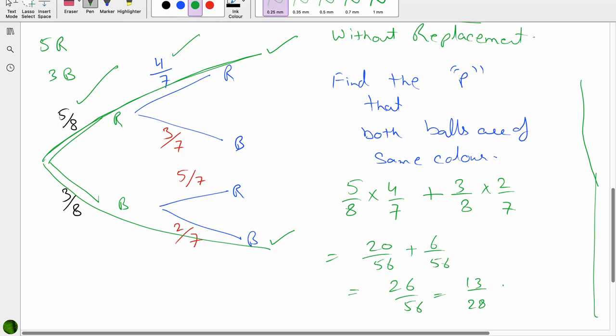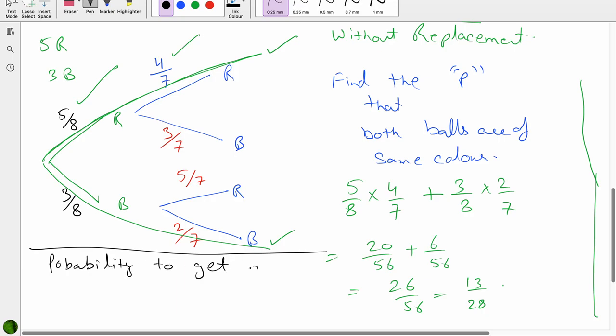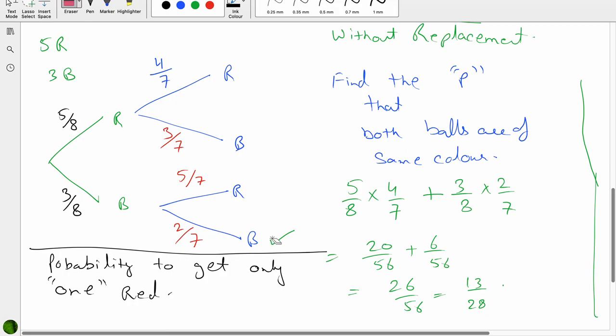Then you have a question. Suppose it says, what is the probability that you get only one red. Probability to get only one red. Now you have a choice to make. Which branches will you select? We have 4 branches. 1, 2, 3, 4.